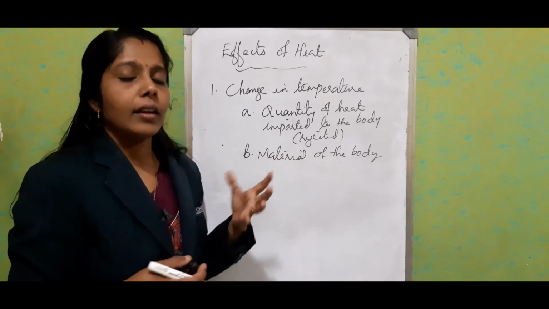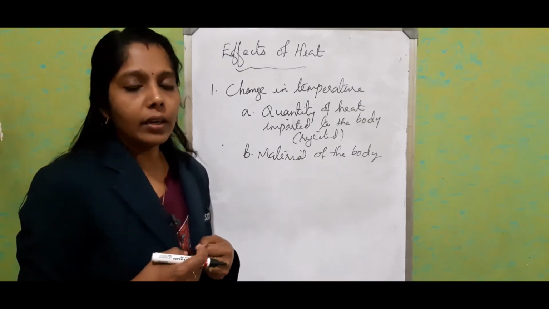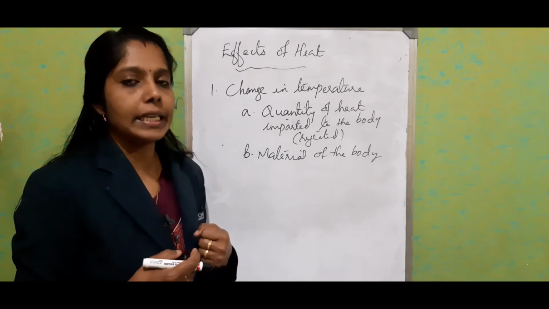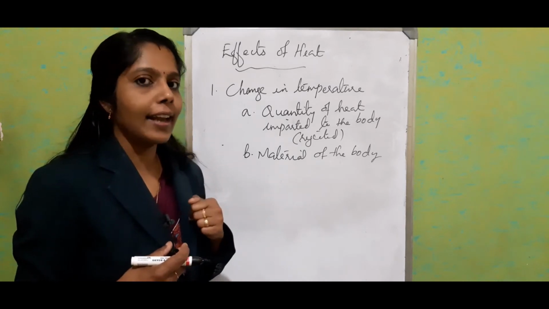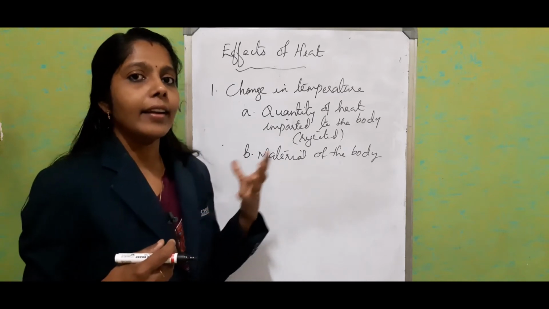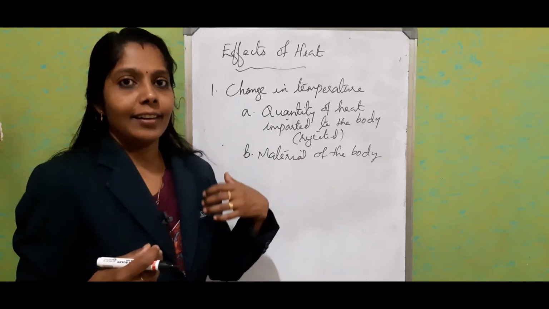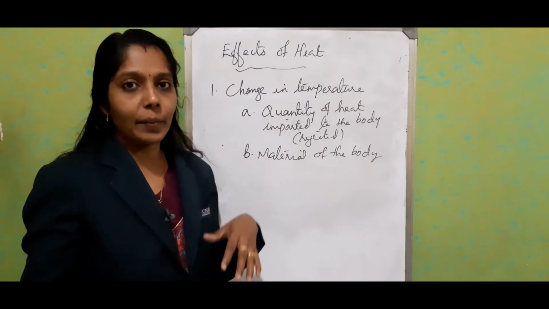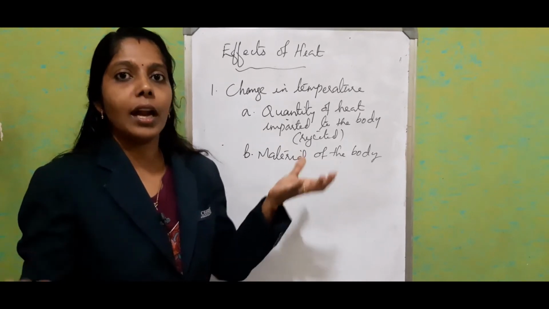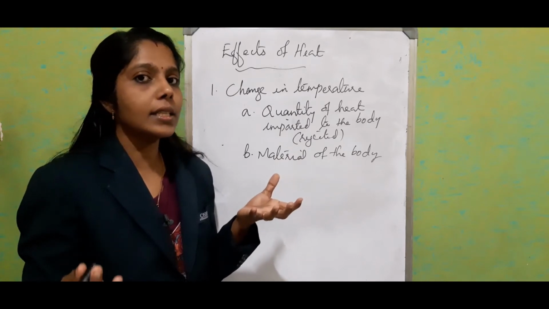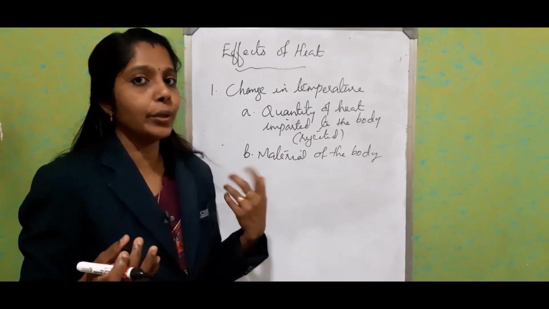Some materials require more time to absorb the heat energy. Just consider sand and water. We studied sea breeze and land breeze, right? There we studied that sand particles can heat up very fast compared with water. So in the same time, both being different materials, they require different amounts of energy to heat up.